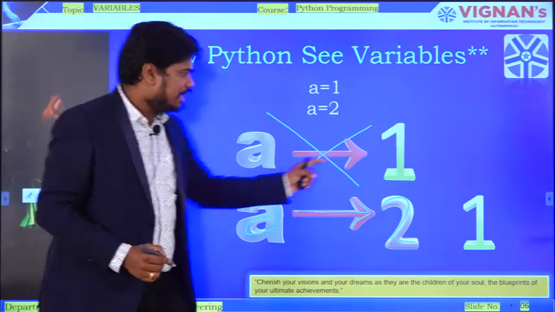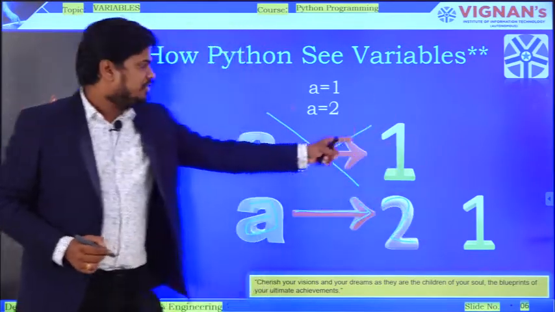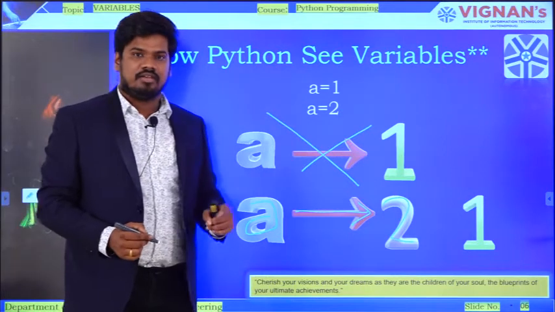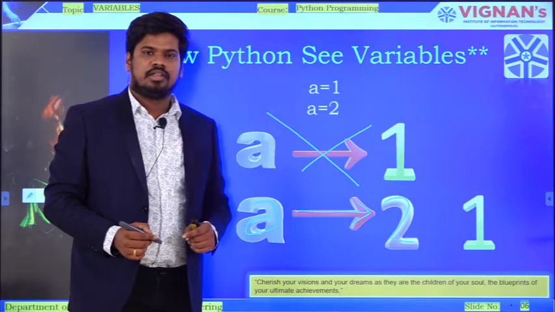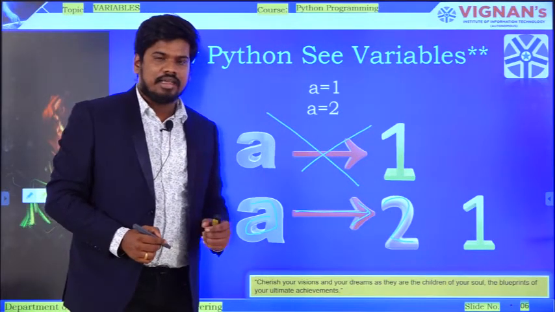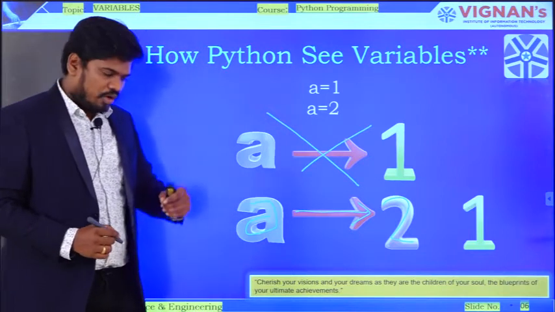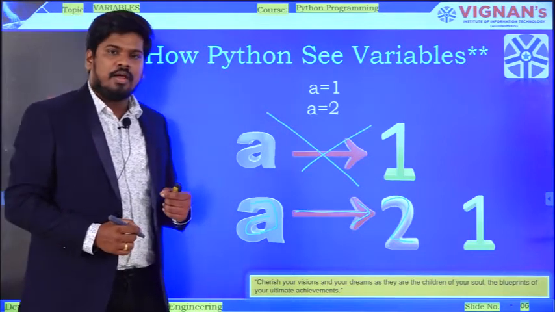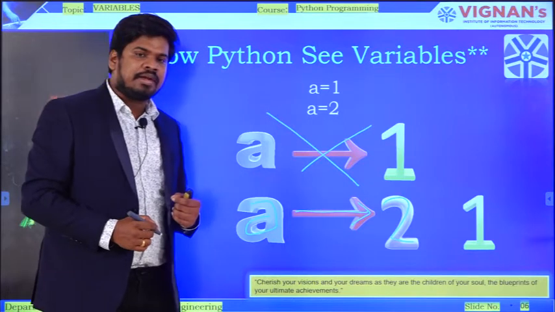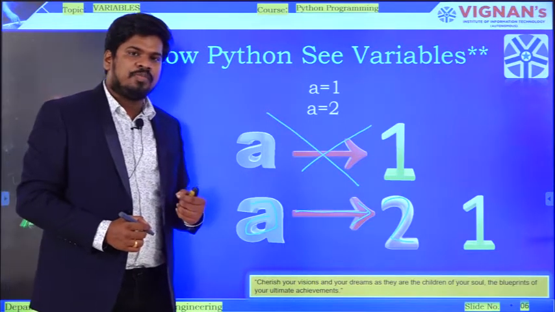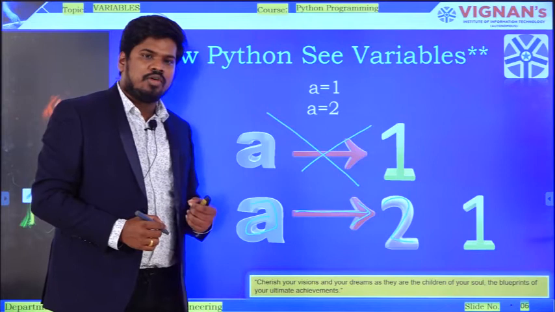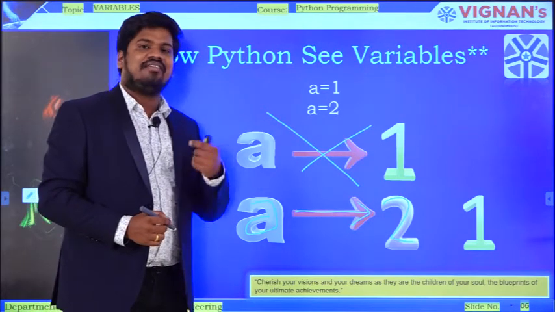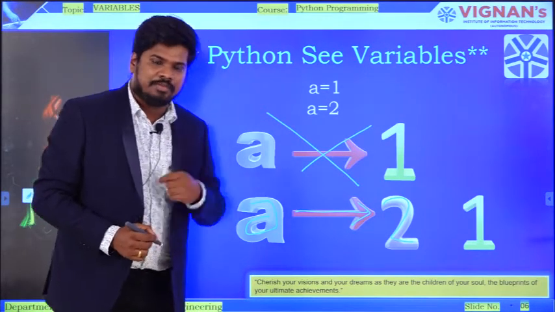It never references the previous value, that is 1. Is it clear? So my Python interpreter always refers to the recent value which has the same variable name.